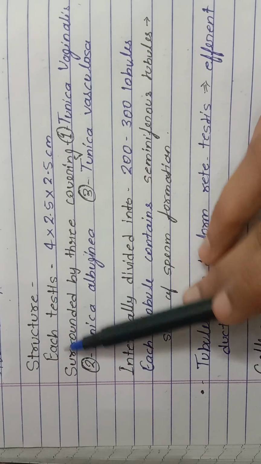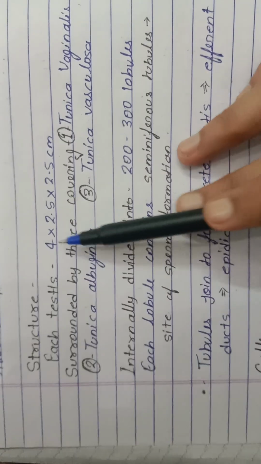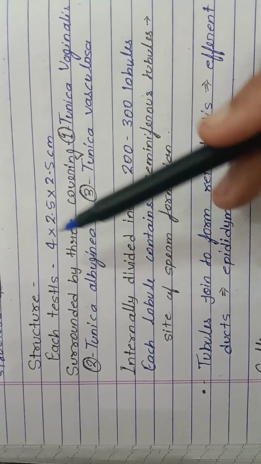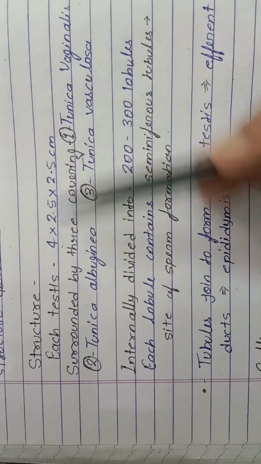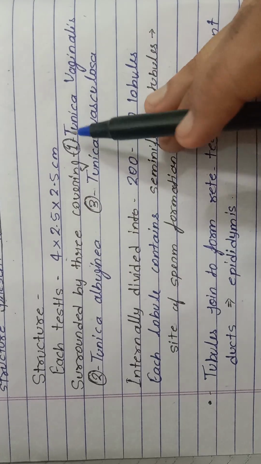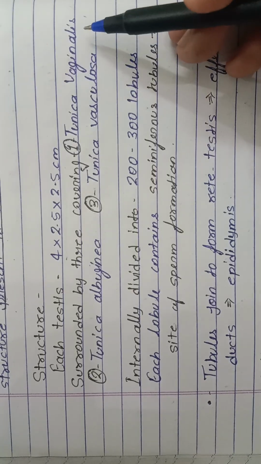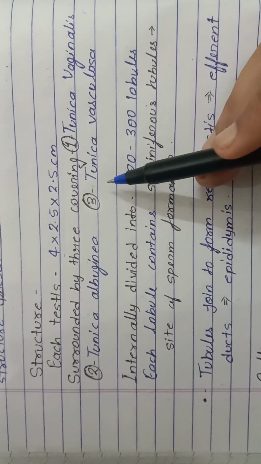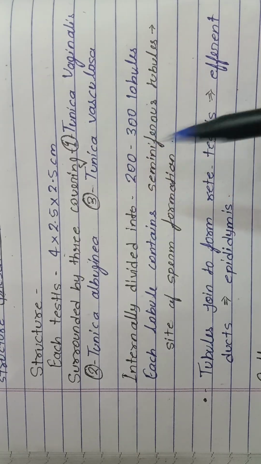What is the structure? Each testis is 4 into 2.5 into 2.5 centimeters. This is the size of the testes. Surrounded by three covering. First, tunica vaginalis. Second, tunica albuginea. And third, tunica vasculosa.